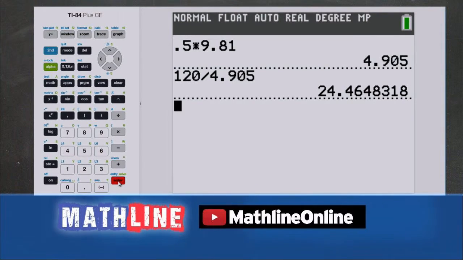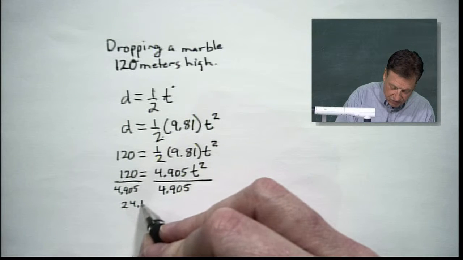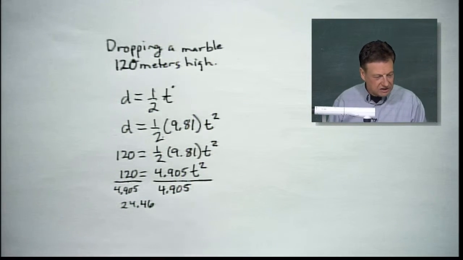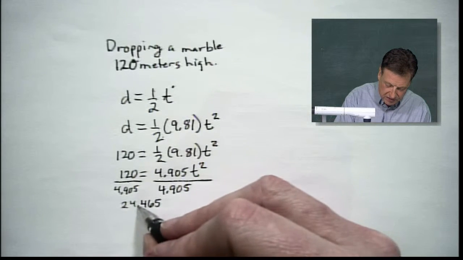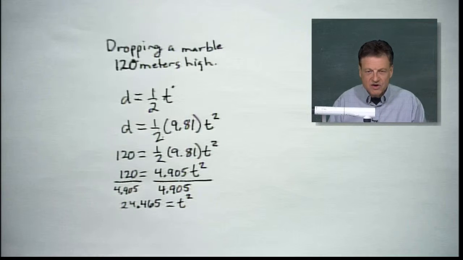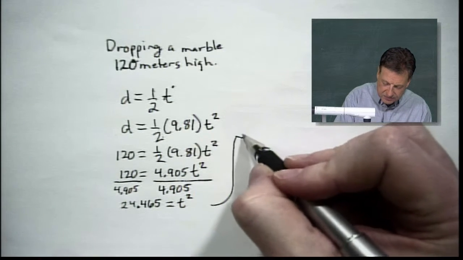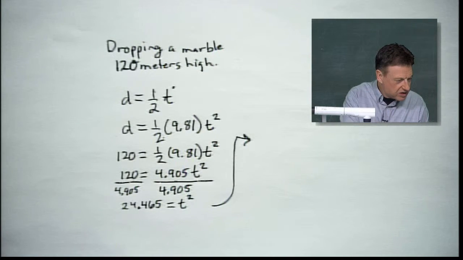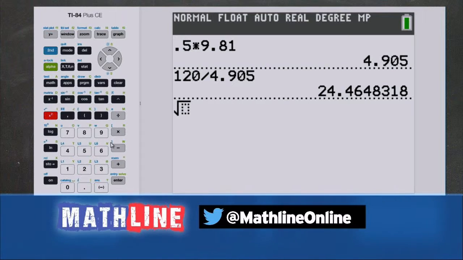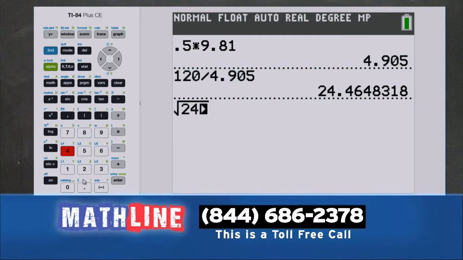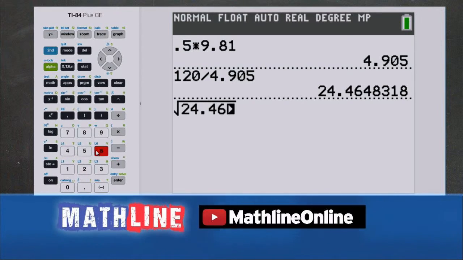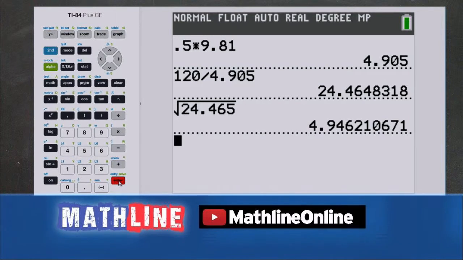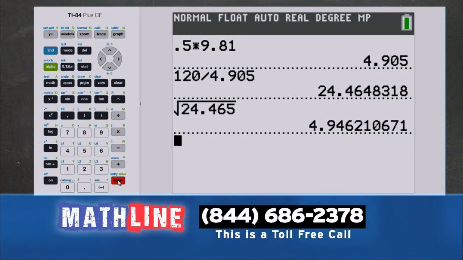So what we've got here looks like 24 and about 40. I'm going to take it to the nearest hundredth, and maybe 46.5 thousandths will do. That's a decimal, equaling T squared. So far, so good? Now, let's simply figure out what the square root of that value is. And I believe we're going to go with seconds. We'll take the square root, and since we're cutting it off just a little bit, 24.465. It's going to be close to 5. For all practical purposes, it's going to take you about 5 seconds to do that, all right? Does that make sense to you?